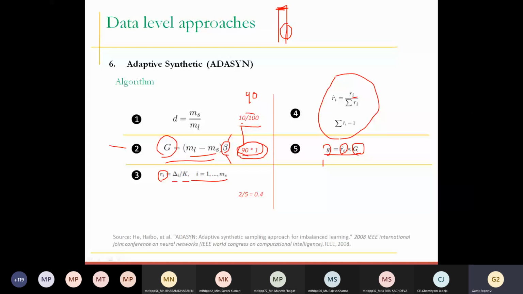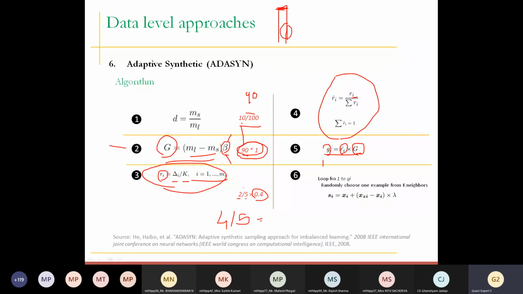Once you finalize that, it is time to generate the record. You need to understand one thing over here. It is basically density, and by this third step you can understand that it tells us the problem of borderline SMOTE will be reduced, because this says the number of majority class in the neighbor set divided by total neighbors. So this is 0.4. Suppose my total number of neighbors is 5, and out of 5, 4 belong to the majority class. This would be something else, right?